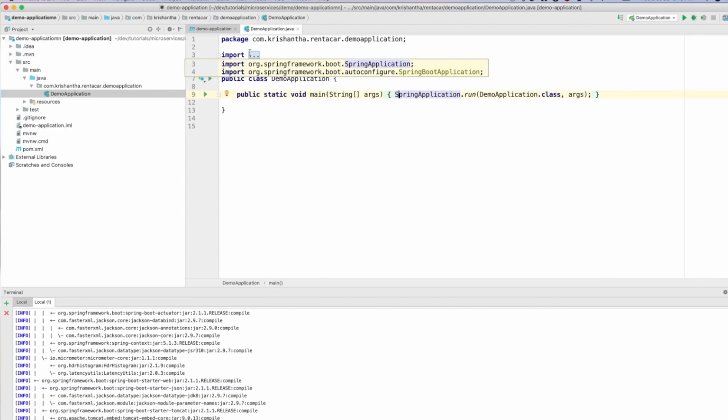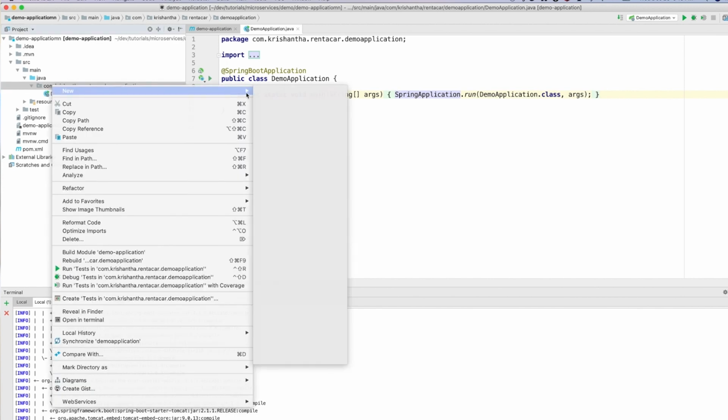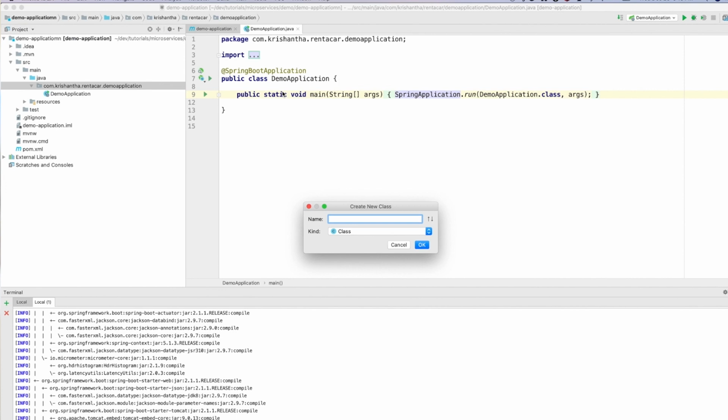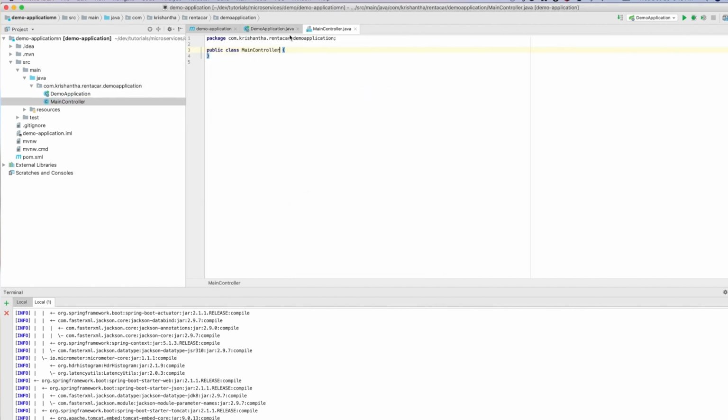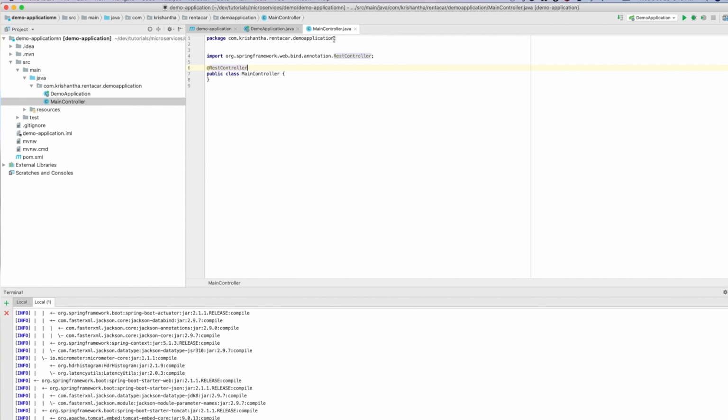So now I'm going to create a controller here. Let's say I'm going to name this MainController, right? And this has to be annotated with the @RestController annotation, right? To make it clear, let's put it into a different package.